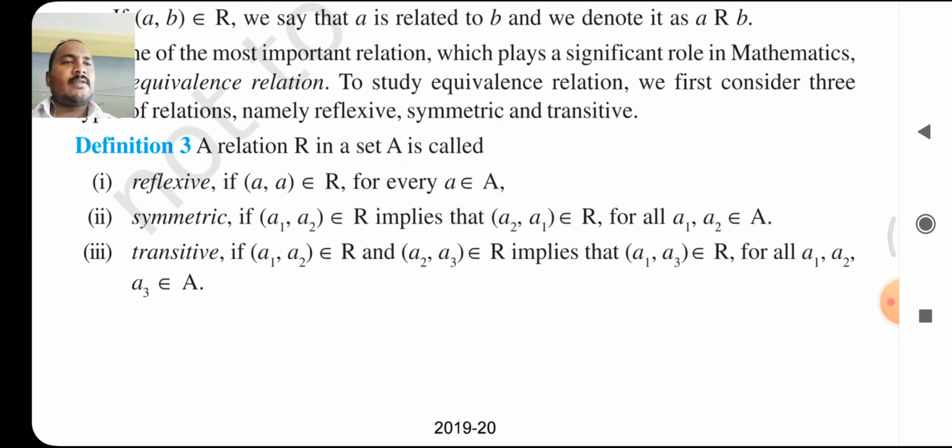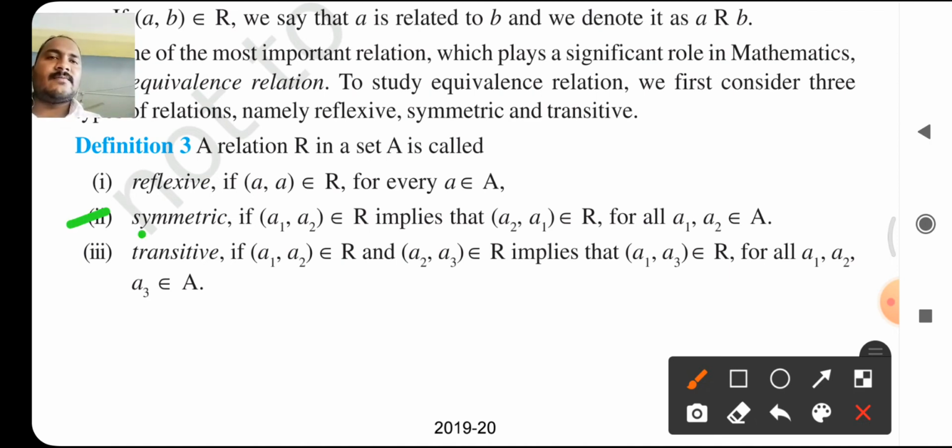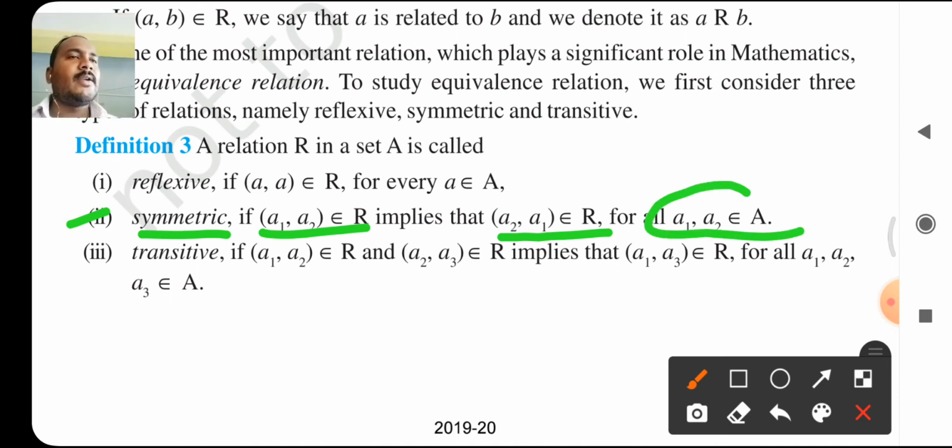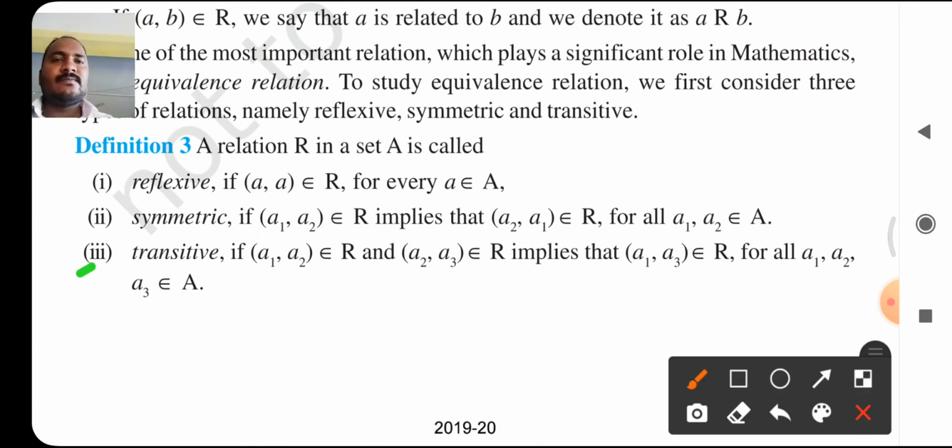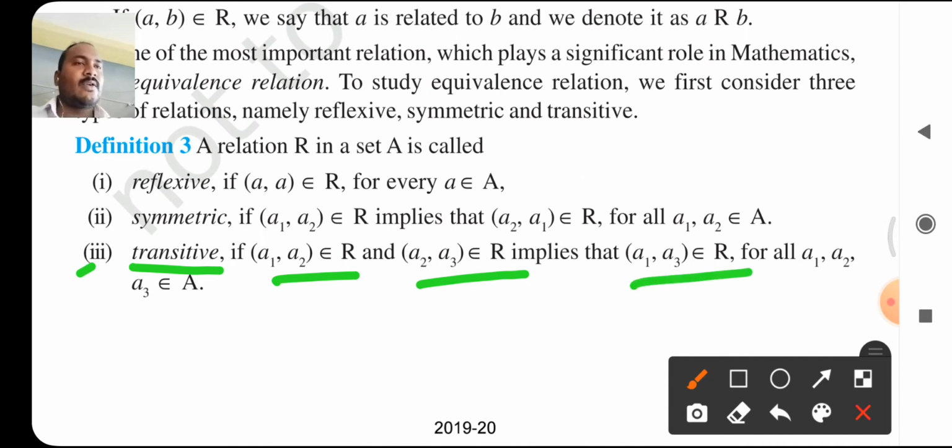Second one, symmetric: if (a1, a2) belongs to R, implies that (a2, a1) belongs to R, for all a1, a2 belonging to the given set A. And third one, transitive: if (a1, a2) belongs to R and (a2, a3) belongs to R, implies that (a1, a3) belongs to R, for all a1, a2, a3 belonging to the given set A. This is the definition for transitive.